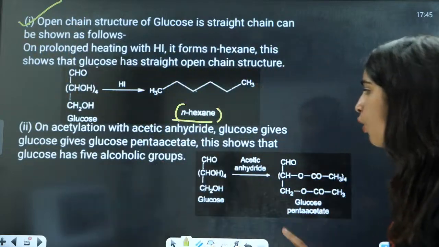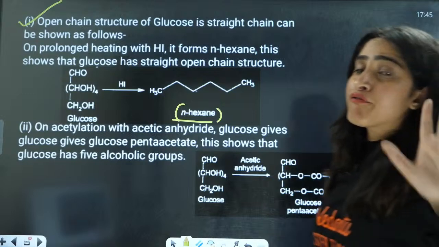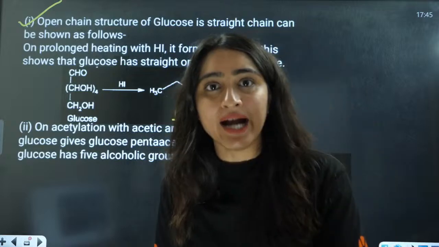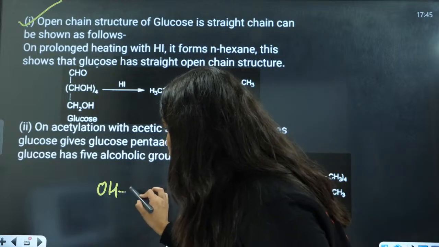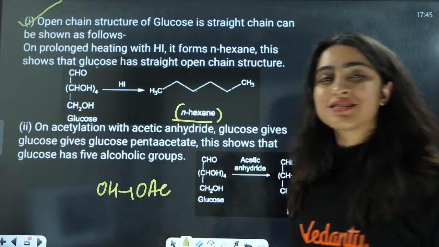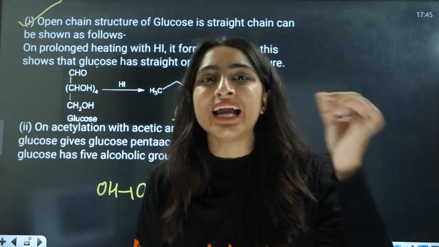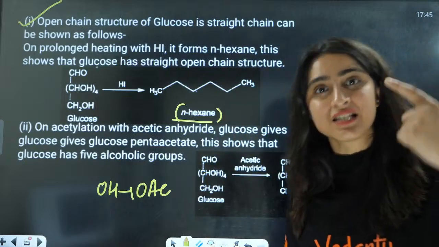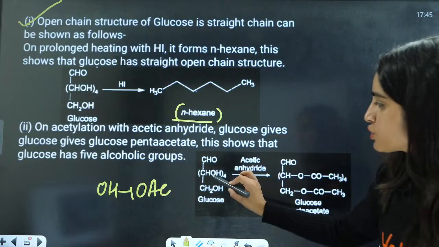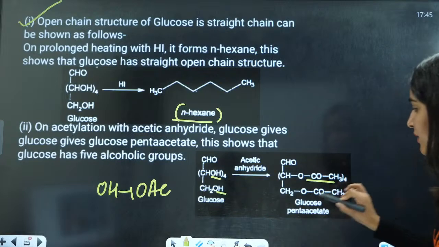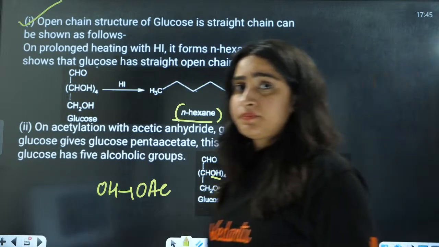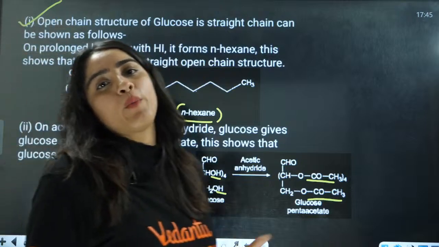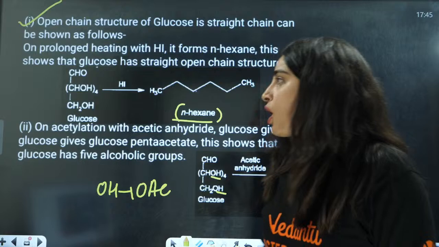Now, if you want to show that glucose is made up of 5 hydroxy groups, react this with acetic anhydride. Then OH will be converted to OAc, where Ac is the acetyl group. So here 5 OH is converted to 5 OAc. That means we have 5 OH groups here. Now we don't know which is primary and which is secondary.